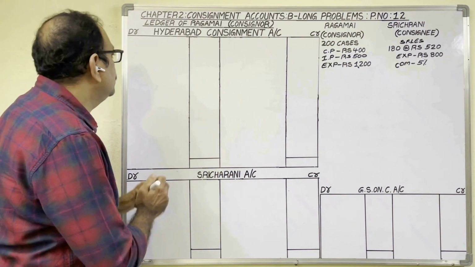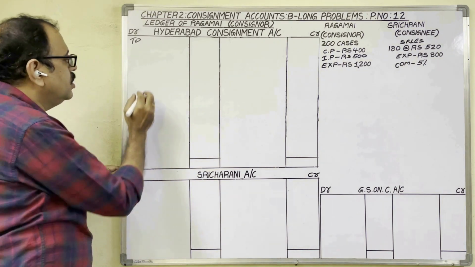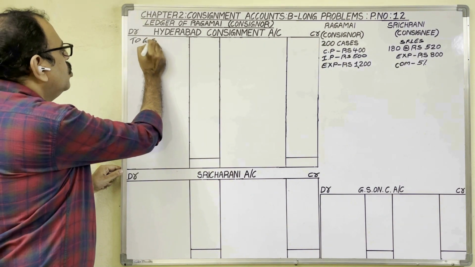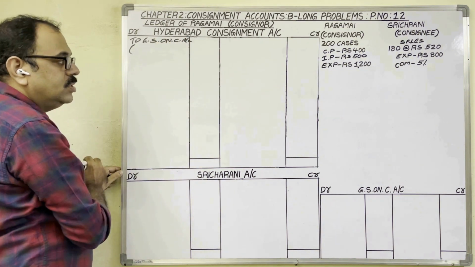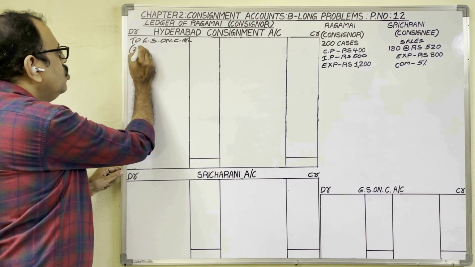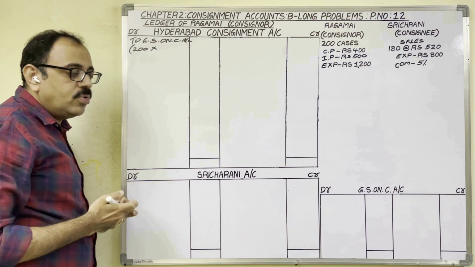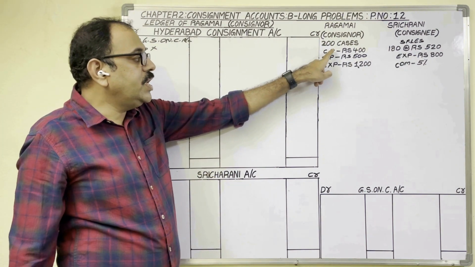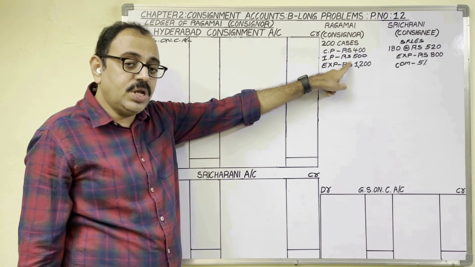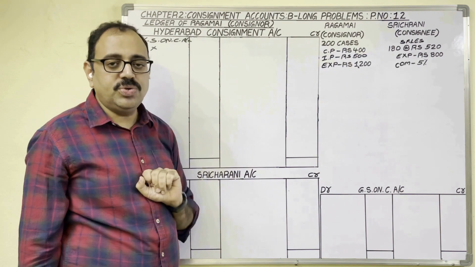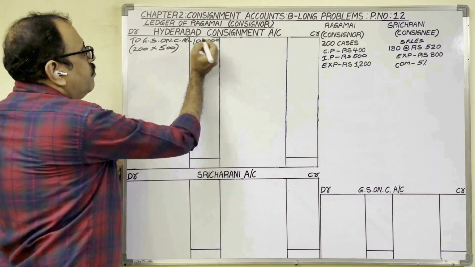What to write for that? That meaning should come: we are sending goods on a consignment basis. So, To Goods Sent on Consignment Account. The consignor is sending 200 cases at the rate of, now the doubt is, the cost price of one case is 400 rupees and the invoice price of one case is 500 rupees. Which price should we take here? Always the invoice price we should take, 200 into 500 rupees each, 1 lakh rupees.